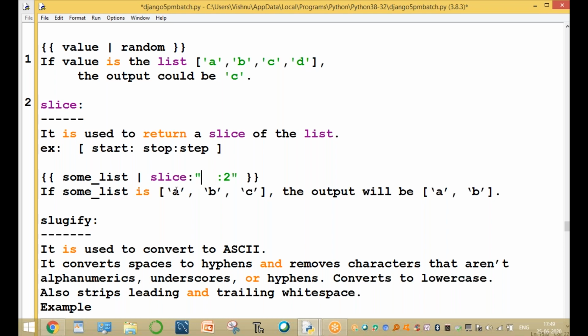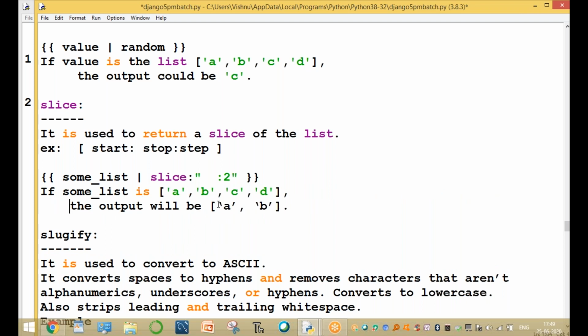Here the start is empty. For example, if the list of values is A, B, C, D, the output will become only A and B. Why? Because it is only for two values.